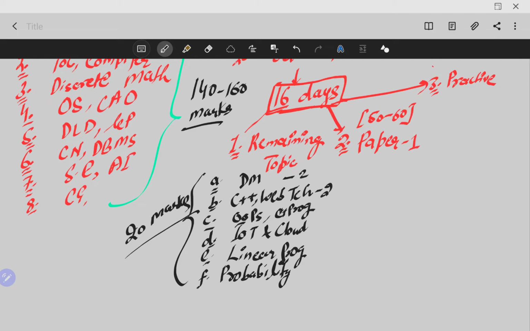There will be 2 questions from C++ and web technologies. There will be one question from OOPS and web tech. There will be one question from IoT and cloud. There will be one question from linear programming, and there may or may not be a question from probability, right?